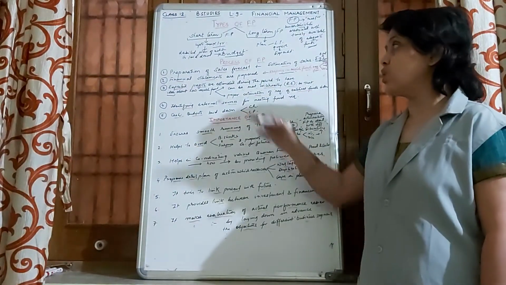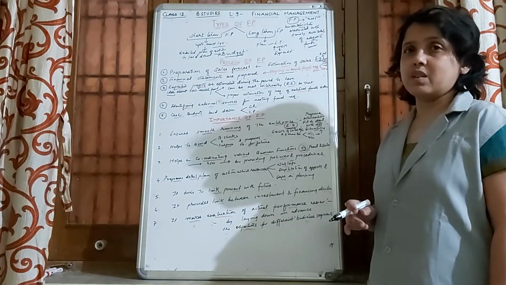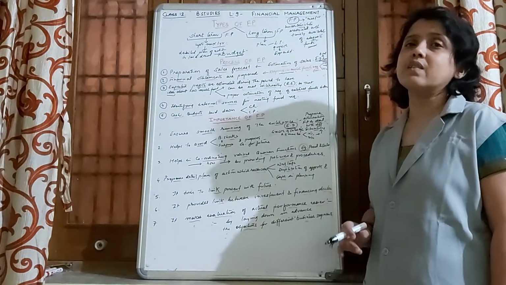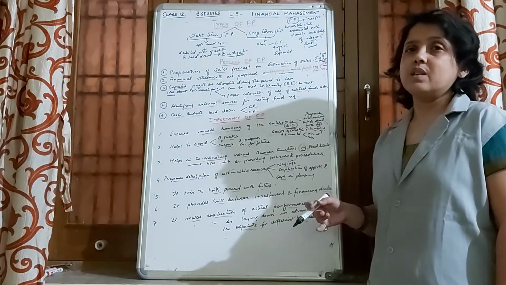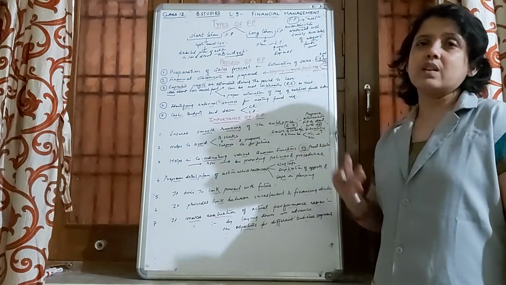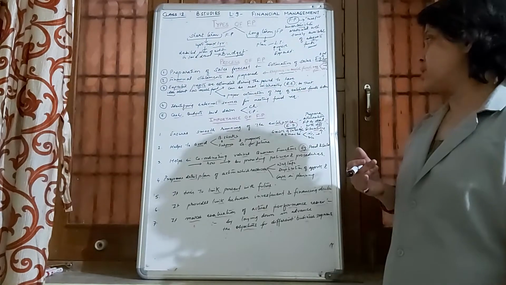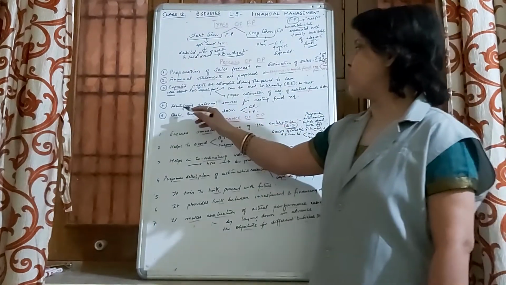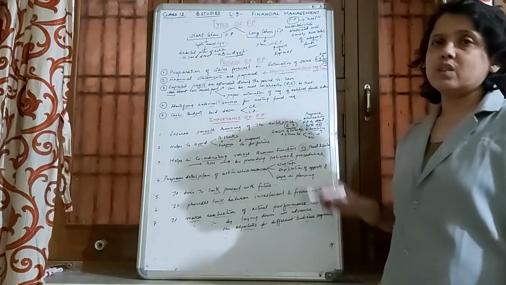So third step involves expected profits to be estimated during that span, say 5 years if the financial planning is done, so that internal accrual of funds as well as externally how much funds will have to be arranged, that can be estimated. Then the fourth step involves identifying external sources for meeting the fund requirement.